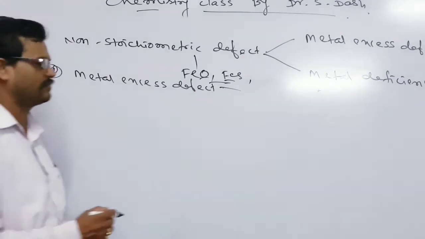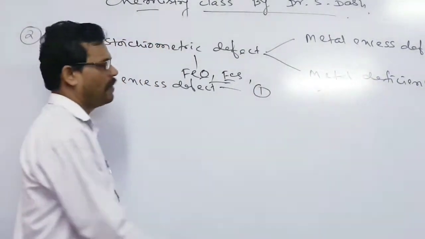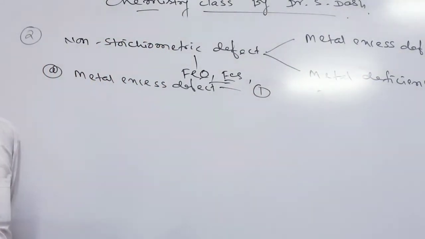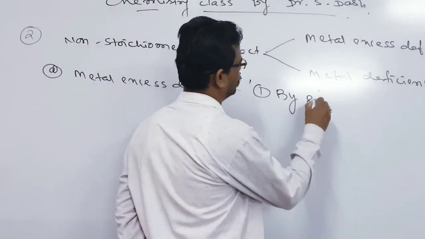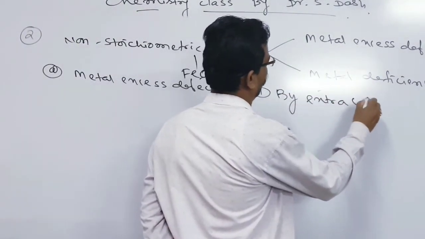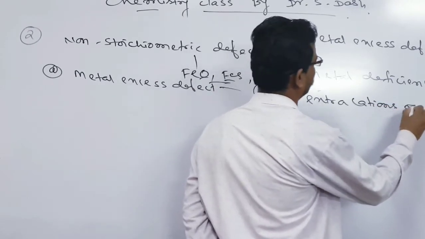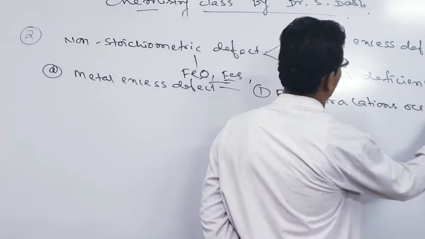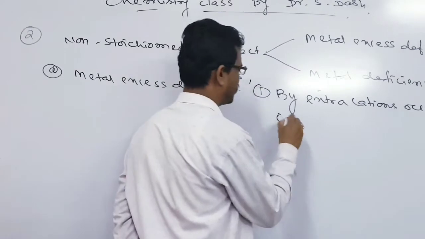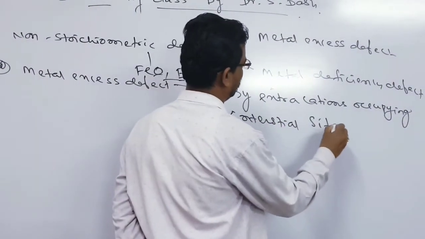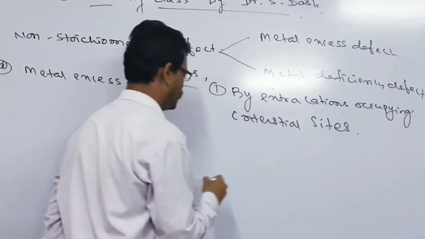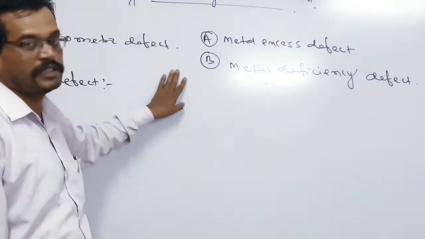One is by extra cations occupying interstitial sites.